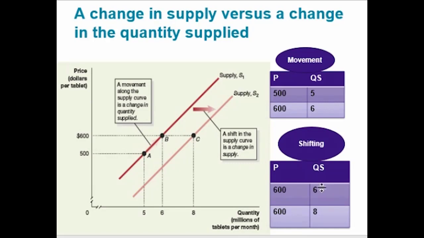While shifting occurs when one variable is fixed and the other is changing. As you can see in the table, price is fixed at 600 but quantity supplied increases from 6 to 8. Price is 600 and the quantity supplied is 6. Price is 600 and quantity supplied is 8. And we have a different supply curve. So the supply curve shifted from S1 to S2. Supply increases from 6 to 8. So that increase in supply will shift our supply curve. Why? Because price is fixed and supply is increasing.